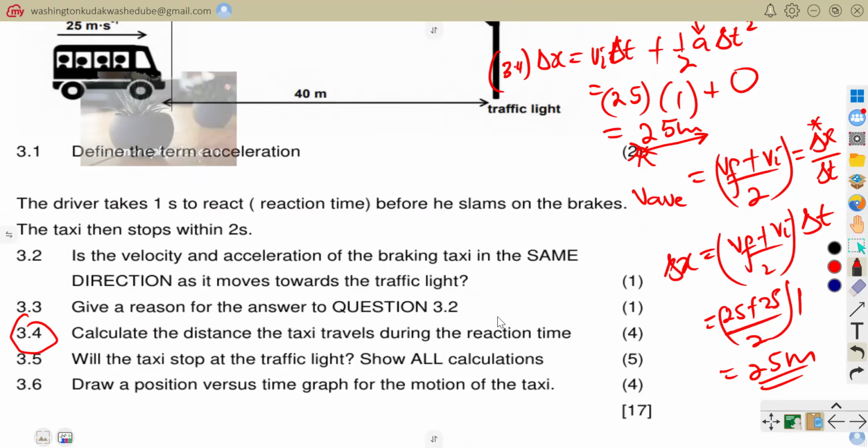So during the reaction time, v is constant. The velocity, or the speed, that the driver would be moving at would be constant, because he hasn't reacted yet to say, am I applying the brakes or am I speeding up? Now, after that, let's go to the following question.